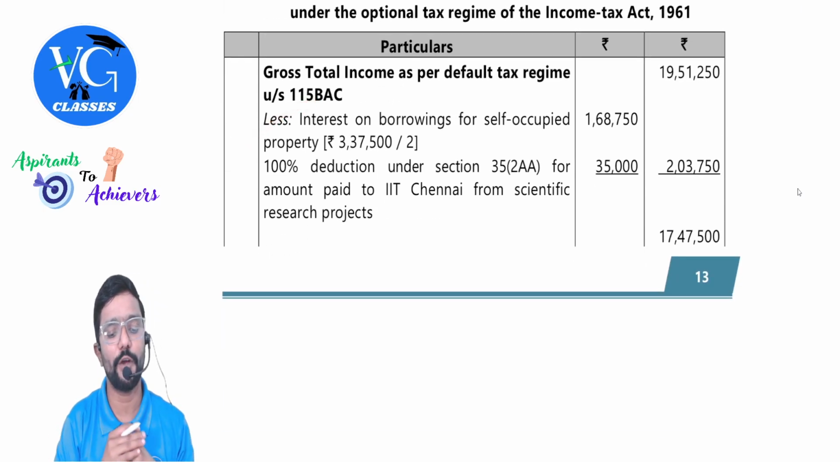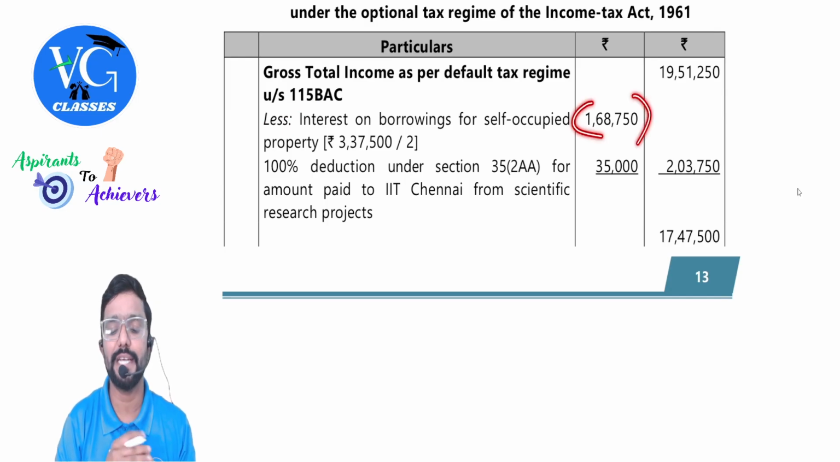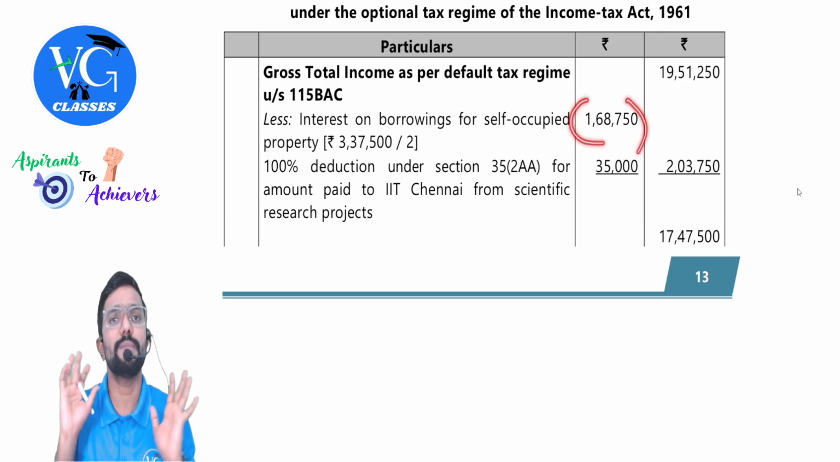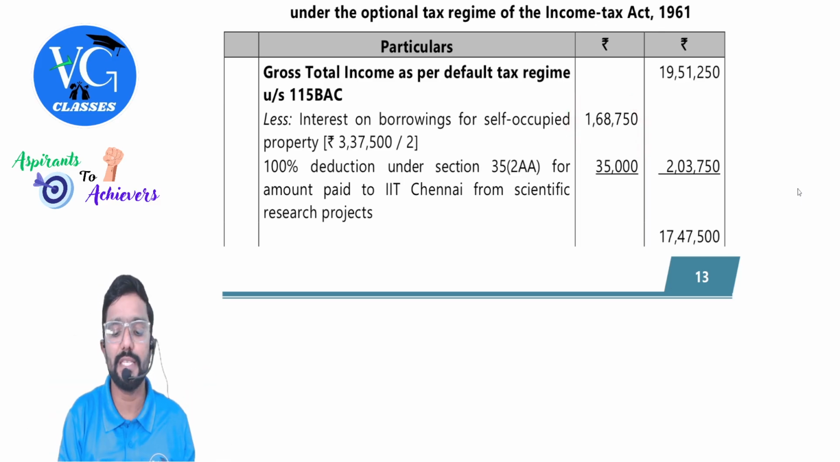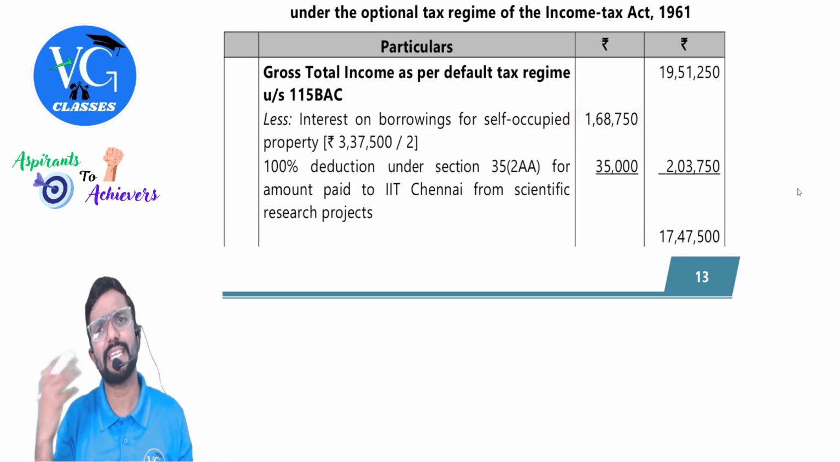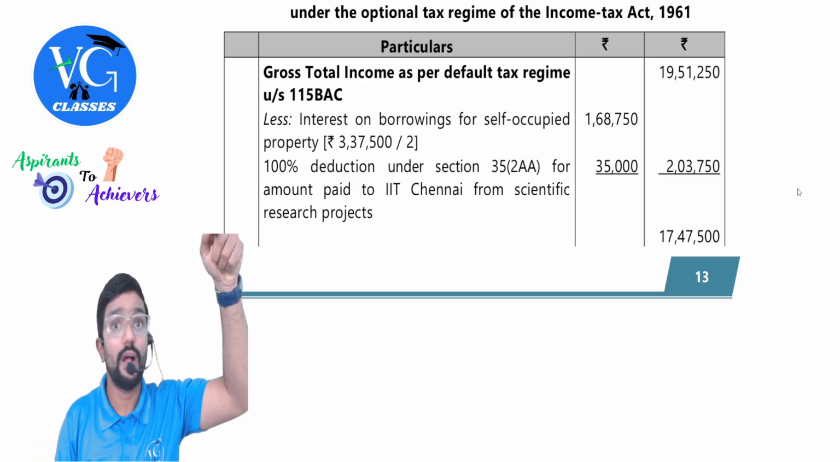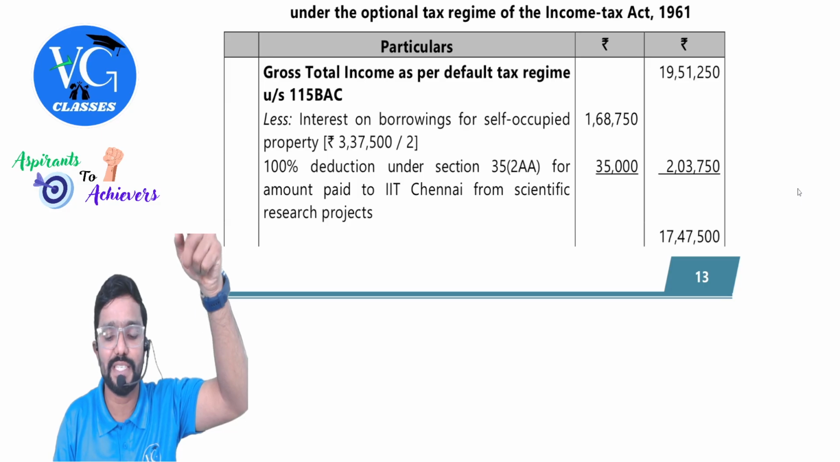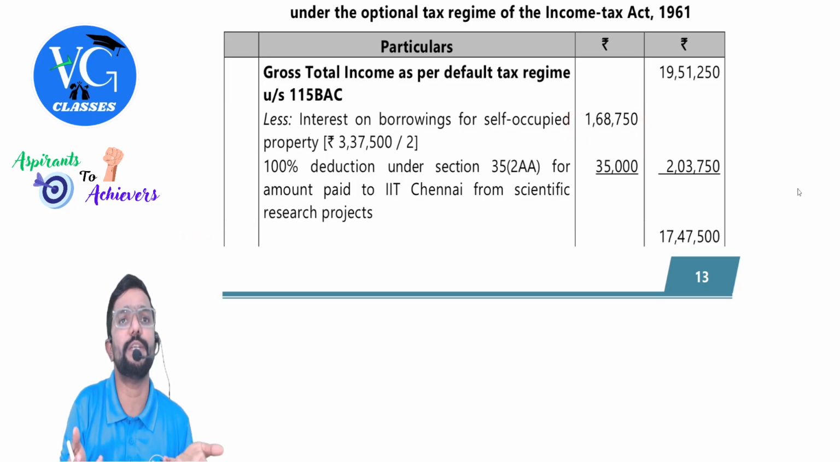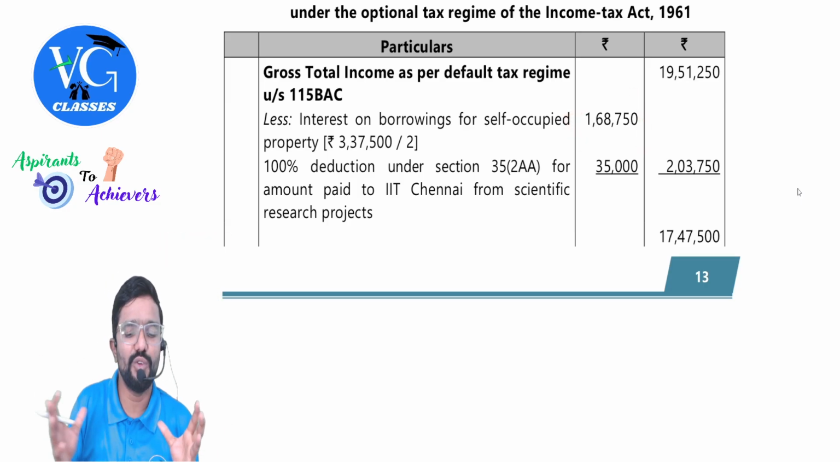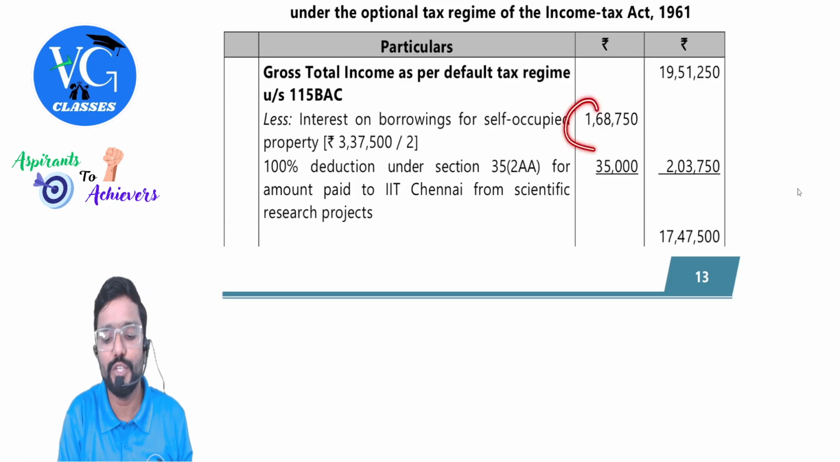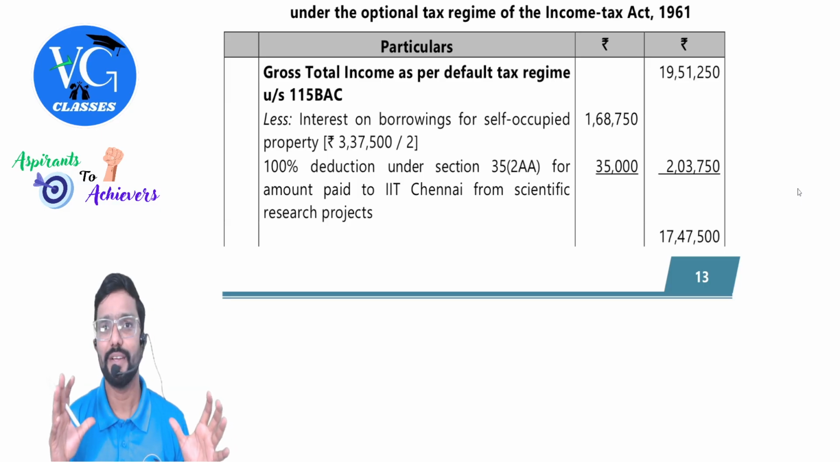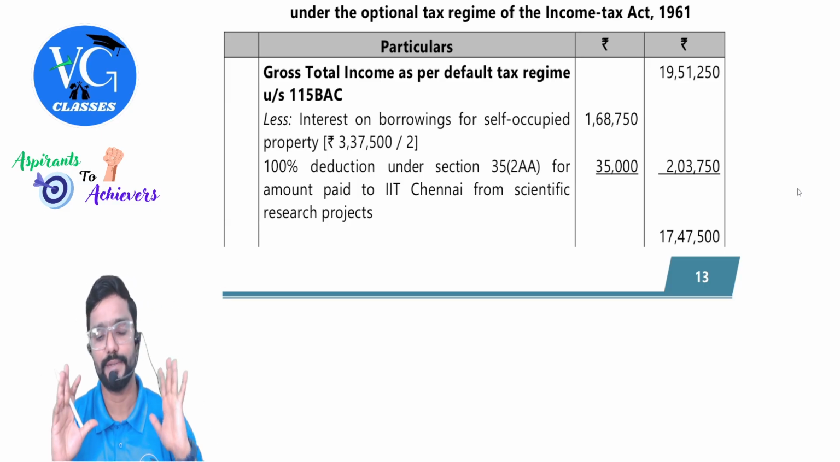Interest on borrowings for self-occupied property, which is 1,68,750. Guys, this is nothing but loss from self-occupied property. Sir, can we adjust the loss from self-occupied property against other incomes? Yes, maximum 2 lakh. Under optional scheme, you can do it. Other heads you can adjust. Maximum 2 lakh, and here it is within 2 lakh. Clear? Actually, they have not shown all that. Better you show. This actually is nothing but loss from house property. Clear? Which you can adjust against other heads.